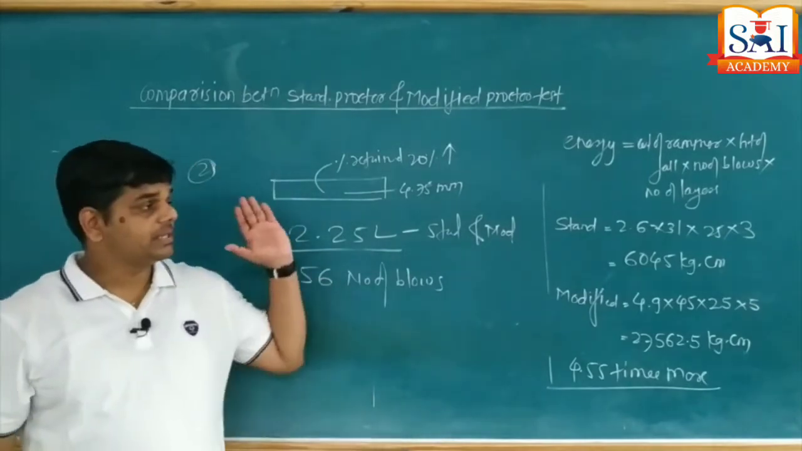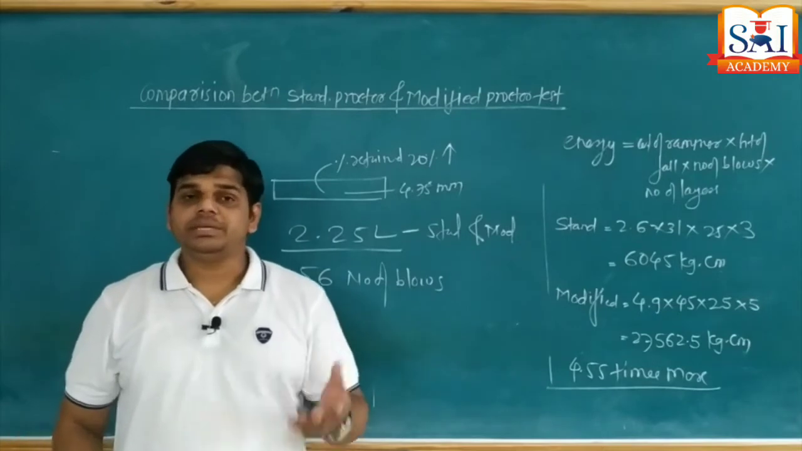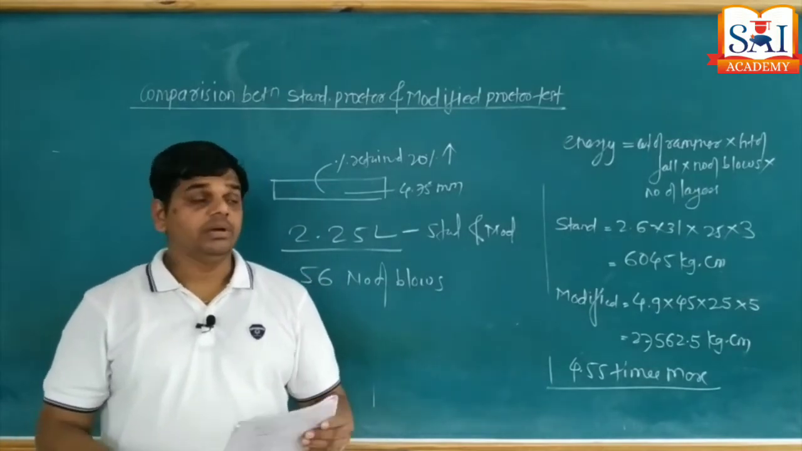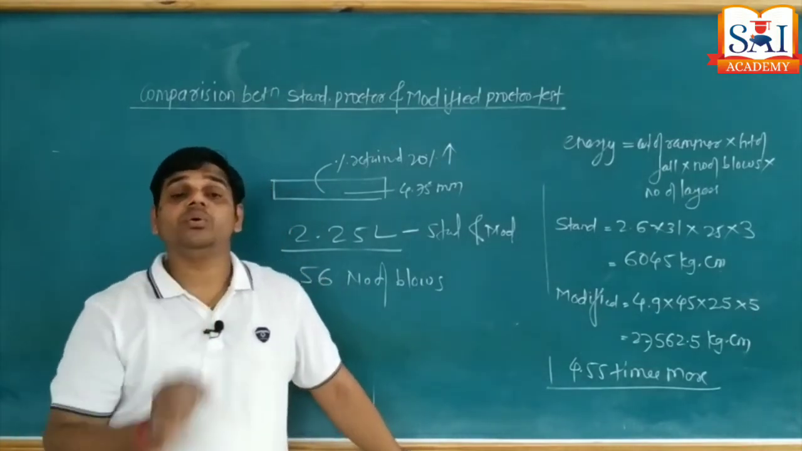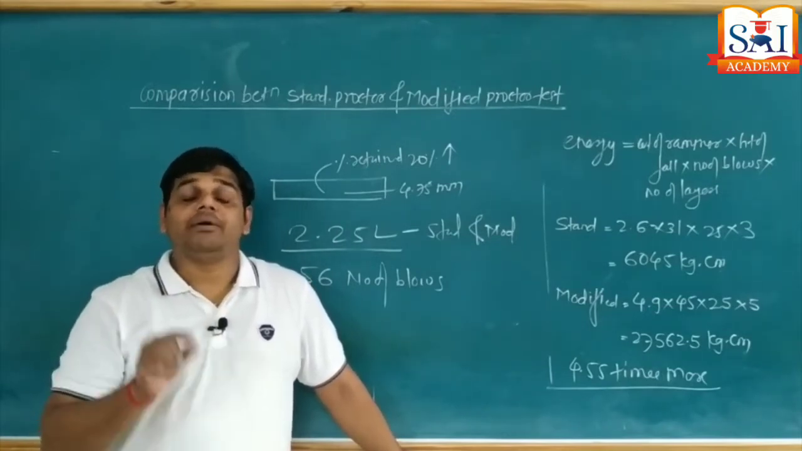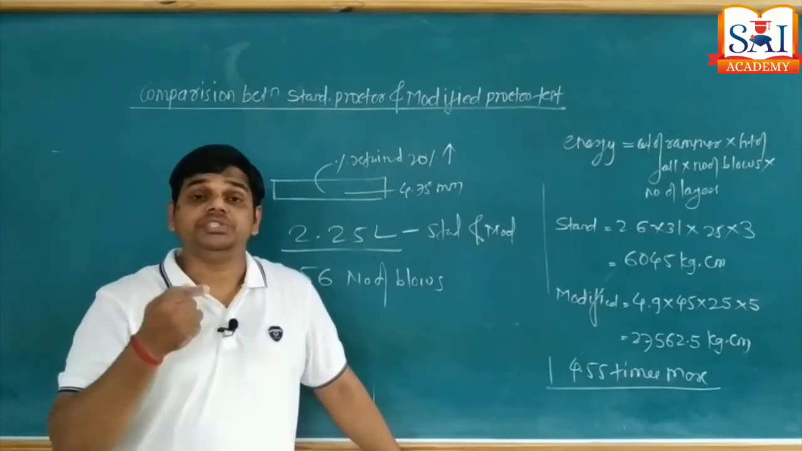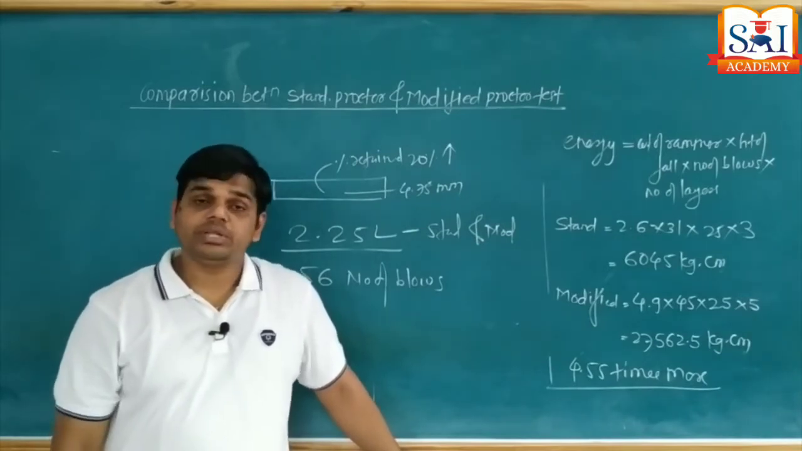Okay, so here completes the comparison between the standard Proctor and modified Proctor. Now let's see the concept of zero air void line. Means after plotting the compaction curve, after conducting the number of trials in the laboratory, how to obtain the zero air void line for a particular soil sample.